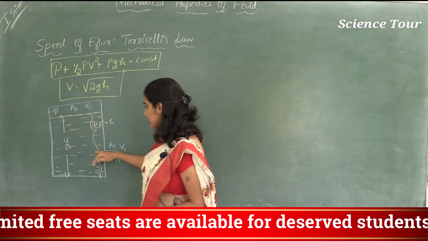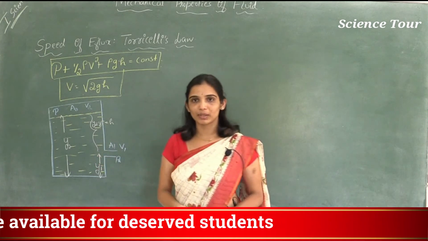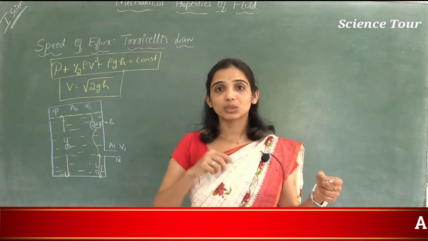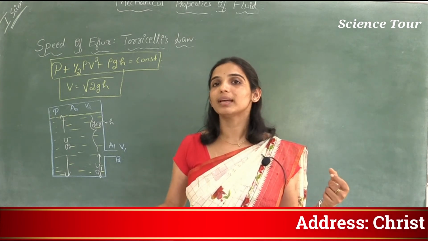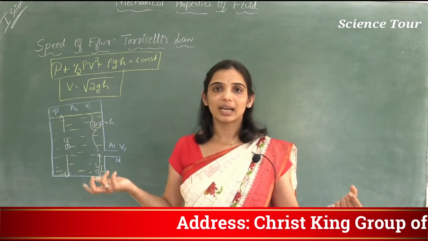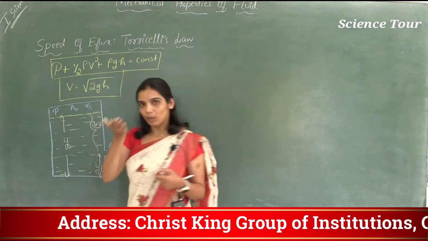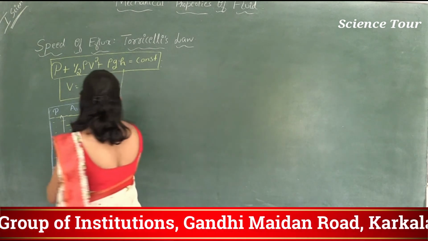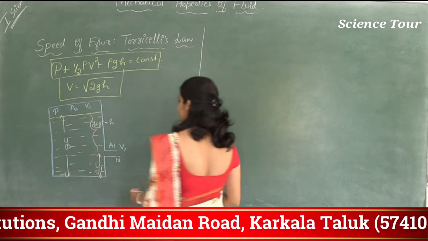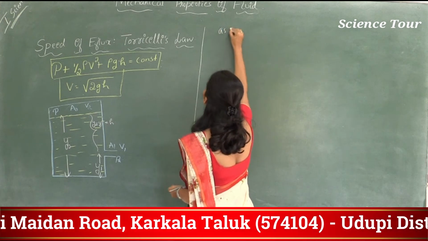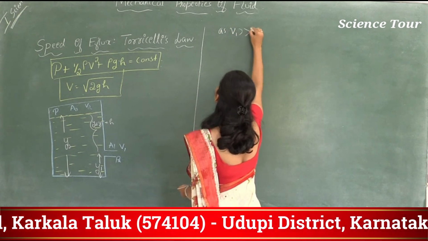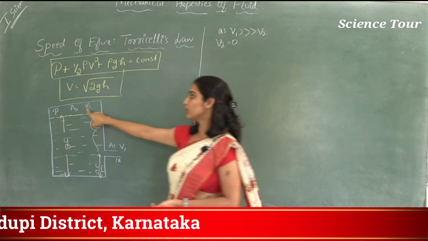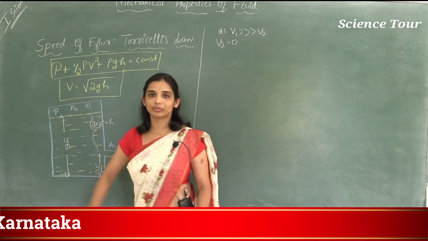Now see, the speed of water here is very high, correct? If you have a tap at the bottom of your tank, the water current will be very high. But on the top of the tank, the water is going down very slowly. As V1 is so much greater than V2, you can take V2 equal to 0. What is V2? V2 is the speed of the fluid on the top of the tank.